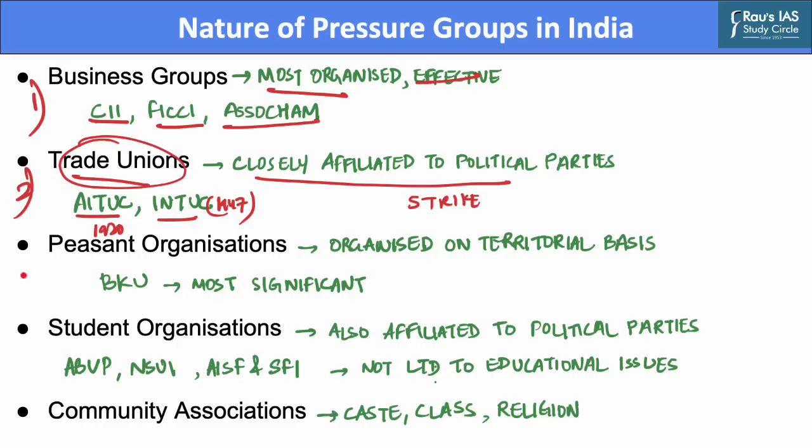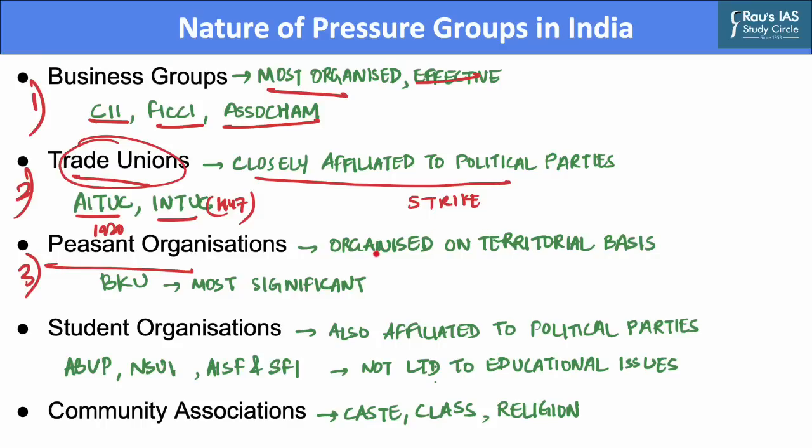The third kind of pressure groups that exist in India are the peasant organizations. The rise of peasant organizations in India has been mainly due to factors such as abolition of the zamindari system and other land reform measures, implementation of Panchayati Raj and Green Revolution movements. They have gained huge power since the 1960s. Different parties have their own peasant organizations. Like trade unions, there are no peasant organizations which are completely independent of a political party.